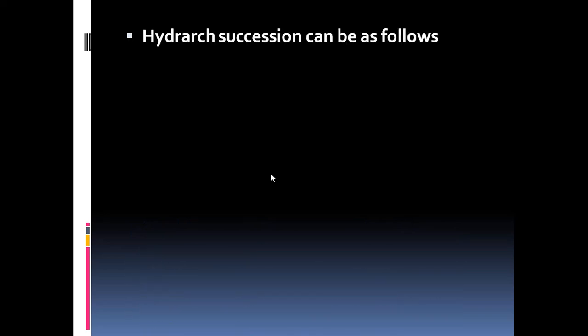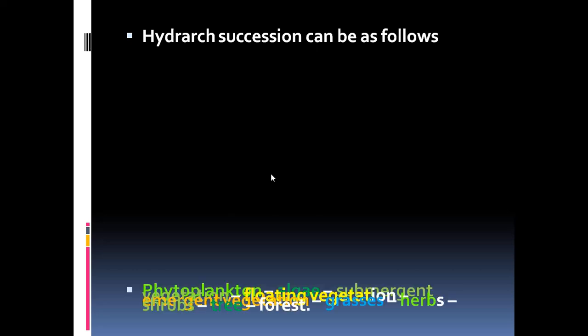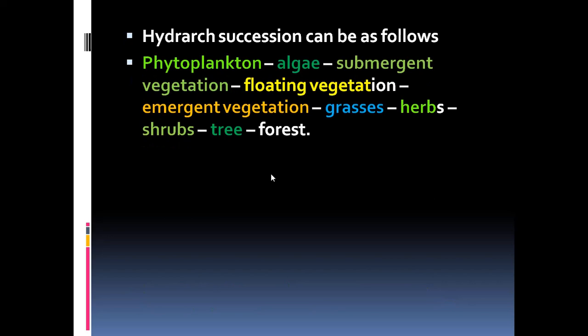Hydrarch succession, now let's take up. It takes place in the following way. Phytoplanktons first appear, which are the floating microscopic plants on the surface of the water body, and then algae appear there, then submerged vegetation, floating vegetations, and emergent vegetations in succession start growing.